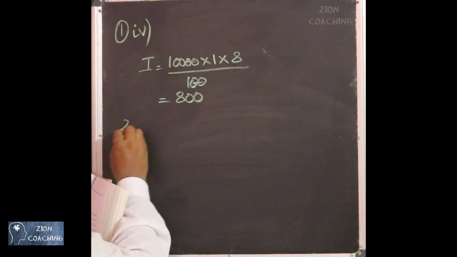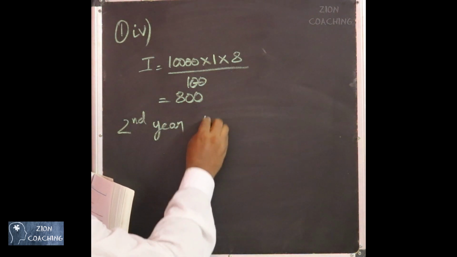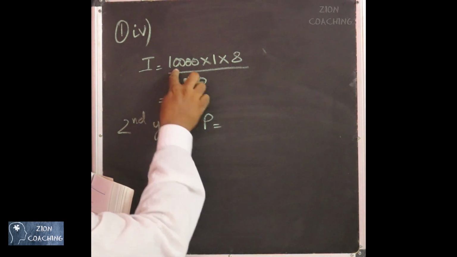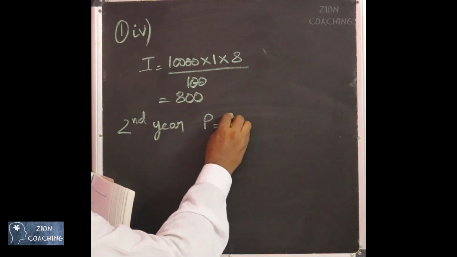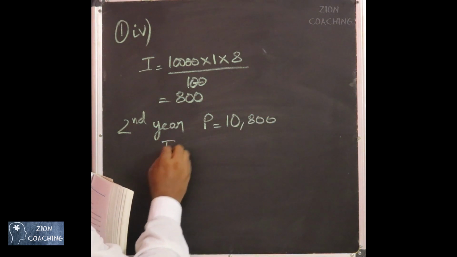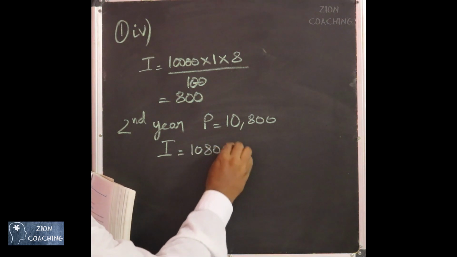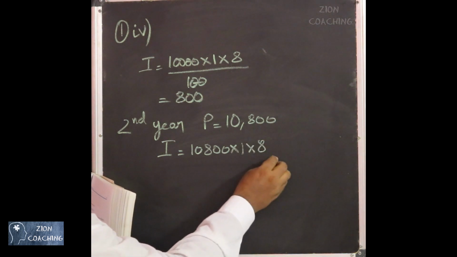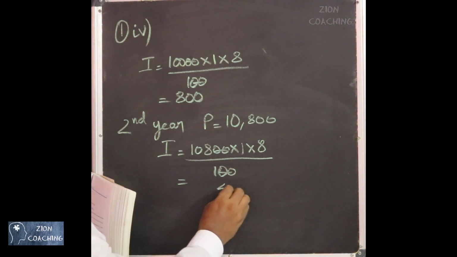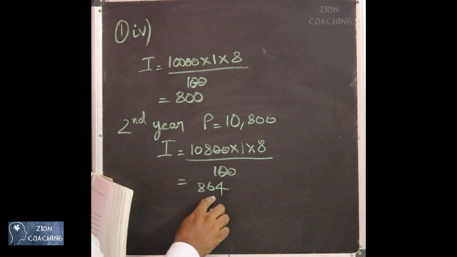But for the second year, since it is compound interest, the principal amount will be the amount which is already there, 10,000, plus this 800 put together, the new principal amount will become 10,800 rupees. So for the second year, the interest amount is going to be 10,800 into number of years is 1, 8% divided by 100. So you will get 8 8s are 64. Now the interest is not the same 800, it is 864.